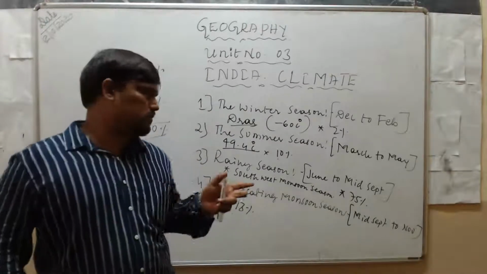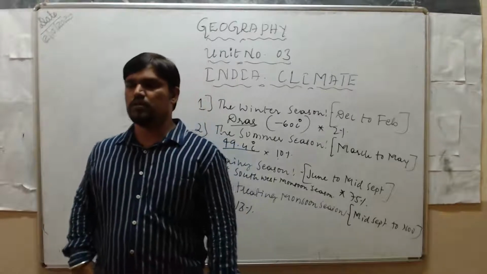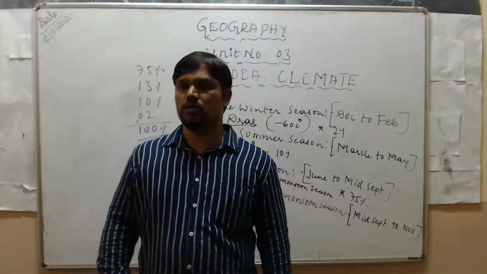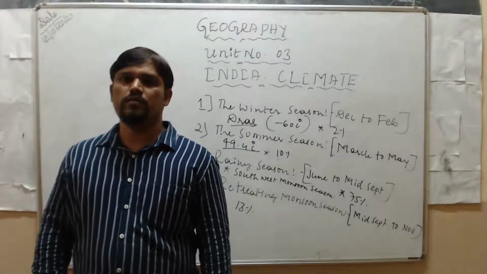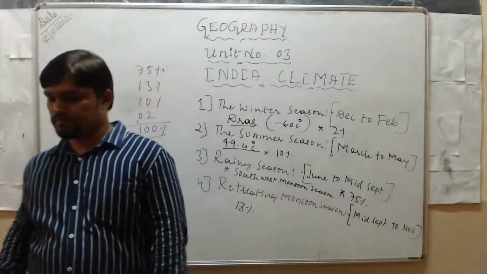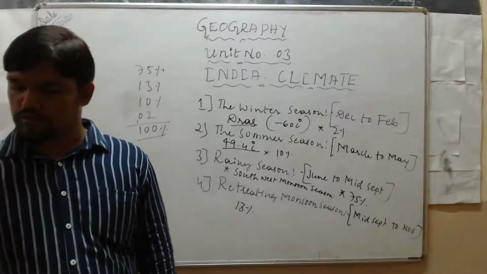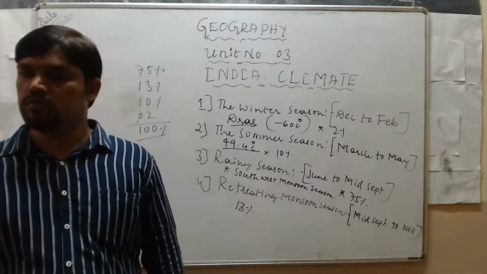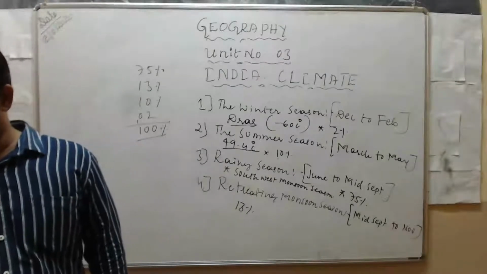It is very important: during this retreating monsoon season, tropical cyclones frequently occur in the Bay of Bengal region and cause some damage along the east coast. So that's why Andhra Pradesh, Tamil Nadu, and Odisha face the problem of flood. Tropical cyclones are common during this season in Tamil Nadu, Andhra Pradesh, and Odisha.